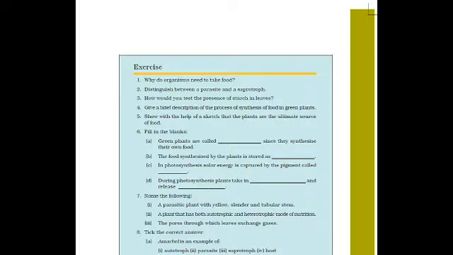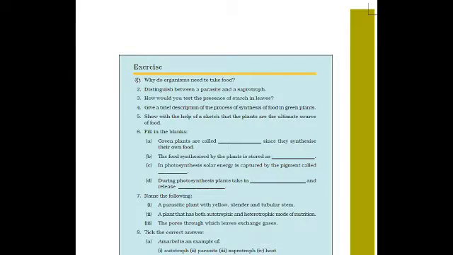In photosynthesis, solar energy is captured by the pigment called, which pigment is that? That is chlorophyll. In photosynthesis, solar energy is captured by the pigment called chlorophyll. Then during photosynthesis, plants take in carbon dioxide and release oxygen gas.